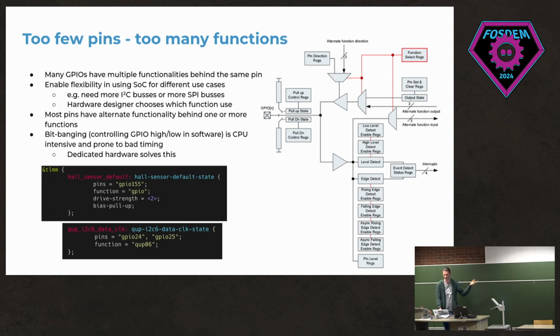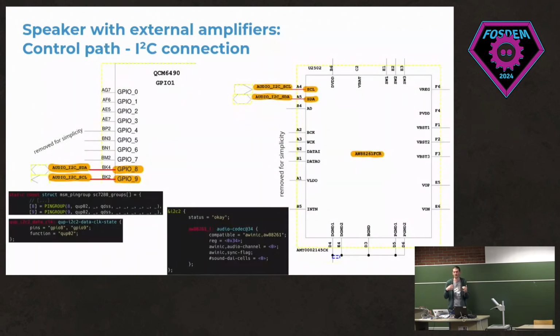For the second example, there's the I2C buses. So, for example, for GPIO 24 and 25 on this SoC, for the function called QUP06, which is Qualcomm talk, you can get an I2C bus there. And you need to configure this in software, because otherwise you just get the default pin controller set, which is either set by the bootloader or just the default, so GPIO. So if you want to talk SPI, you need to set this correctly. Otherwise, the communication from inside the SoC doesn't go anywhere.